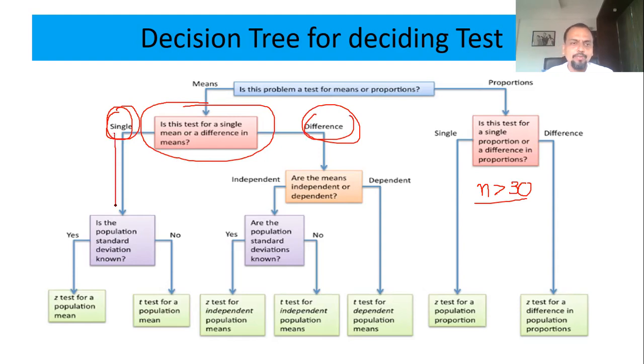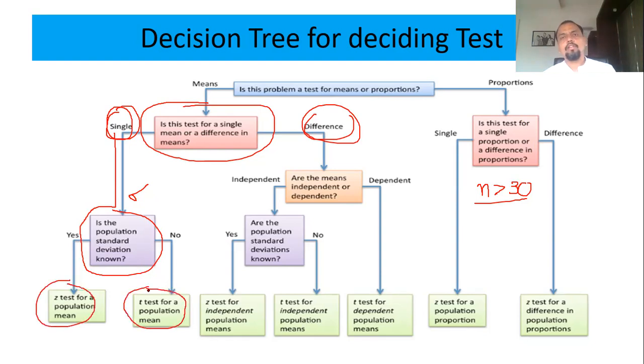If it is a single sample, then ask the question: is the population standard deviation known? Meaning, do you know sigma? Generally it is not known. If it is known, then go for Z test. If it is not known, go for a T test. Generally, we do not know the population standard deviation, and so we use T test.